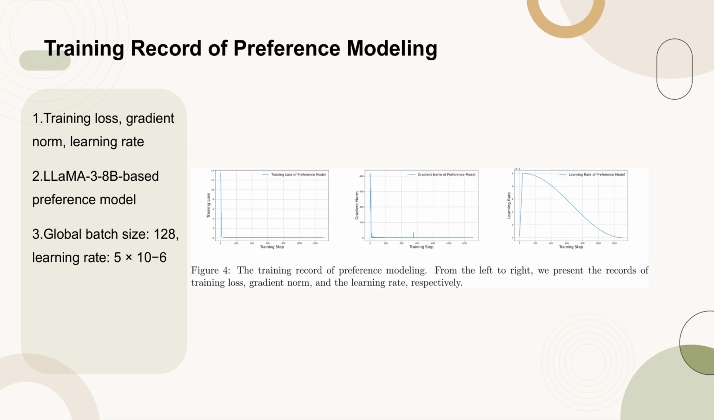Figure 4 illustrates the training record of preference modeling, detailing the training loss, gradient norm, and learning rate from left to right. The Llama 3-8B base preference model was trained with a global batch size of 128 and a learning rate set to 5 × 10⁻⁶, employing a cosine learning rate schedule with a warm-up ratio of 0.03.